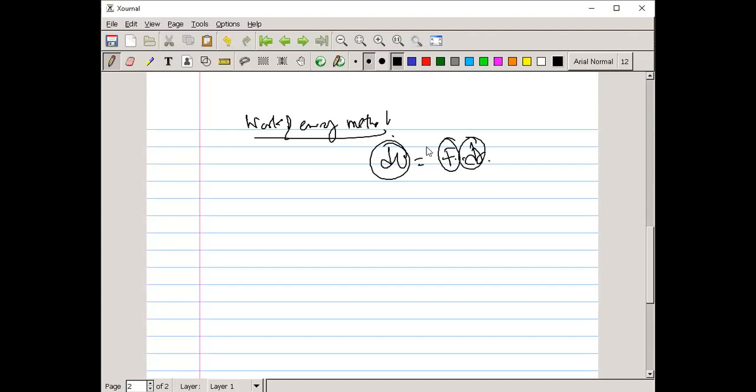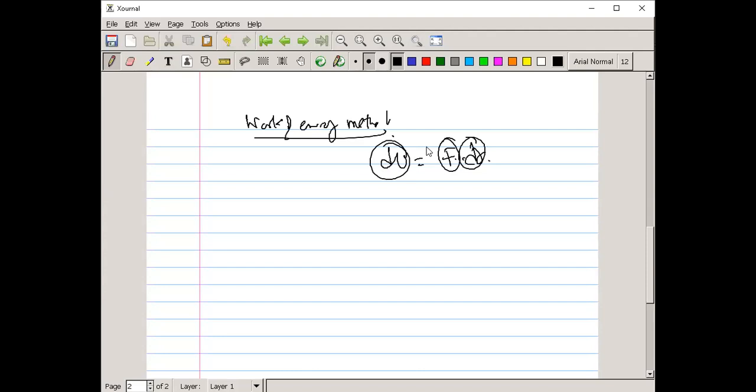If we use this, we can apply it both for rectilinear motion and for curvilinear motion.